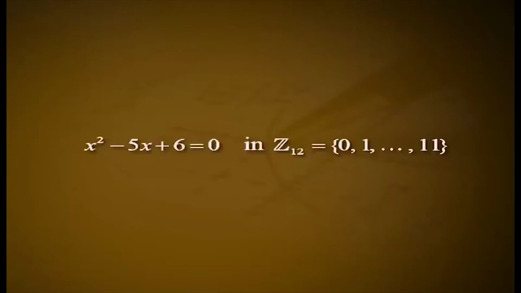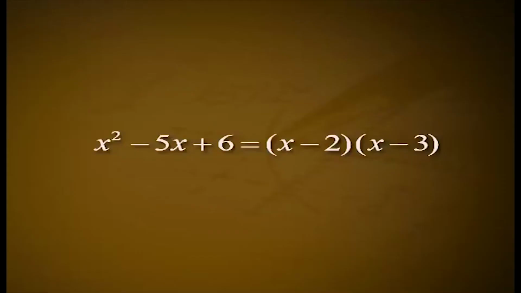Example 1. Solve the equation x square minus 5x plus 6 equal to 0 in set 12, which is equal to the set of all 0, 1, etc., 11, the ring with the operations addition modulo 12 and multiplication modulo 12. Solution. Since 2 under addition modulo 12 3 equal to 5 and 2 under multiplication modulo 12 3 equal to 6, we can factorize x square minus 5x plus 6 as follows: x square minus 5x plus 6 equal to x minus 2 into x minus 3. Clearly, the values of x for which either x minus 2 equal to 0 or x minus 3 equal to 0 are solutions of the given equation. Hence, obviously 2 and 3 are solutions of the equation in set 12.